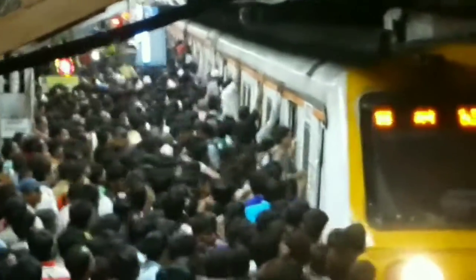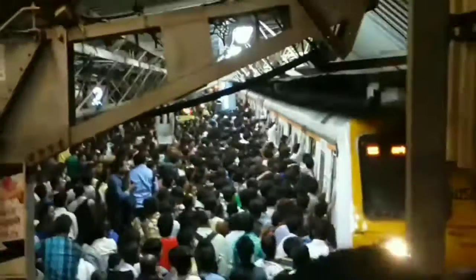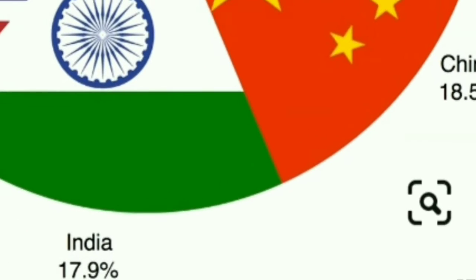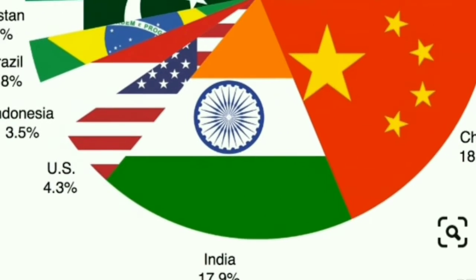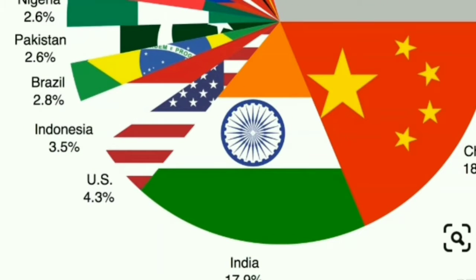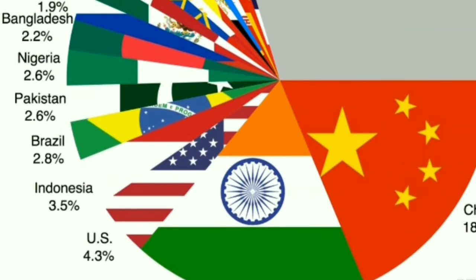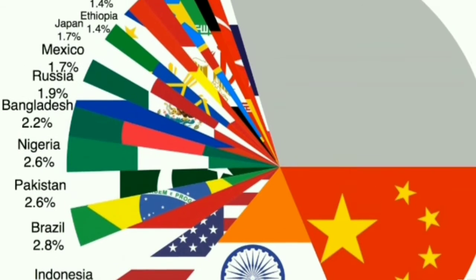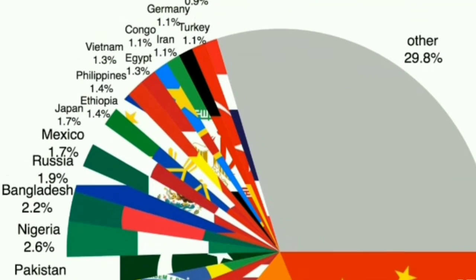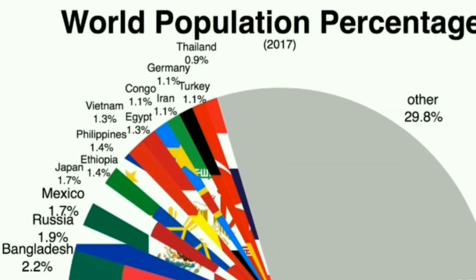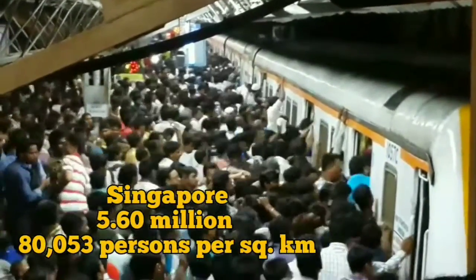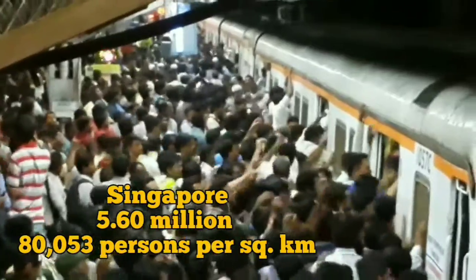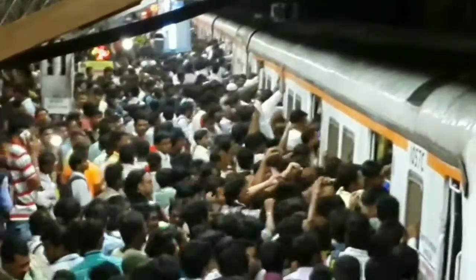So let's look at population density. Let's just talk about it. The country is Singapore. Population is 5.60 million. Density is 8,053 persons per square kilometer. Bahrain, 1.38 million, 1,812.2 persons per square kilometer.